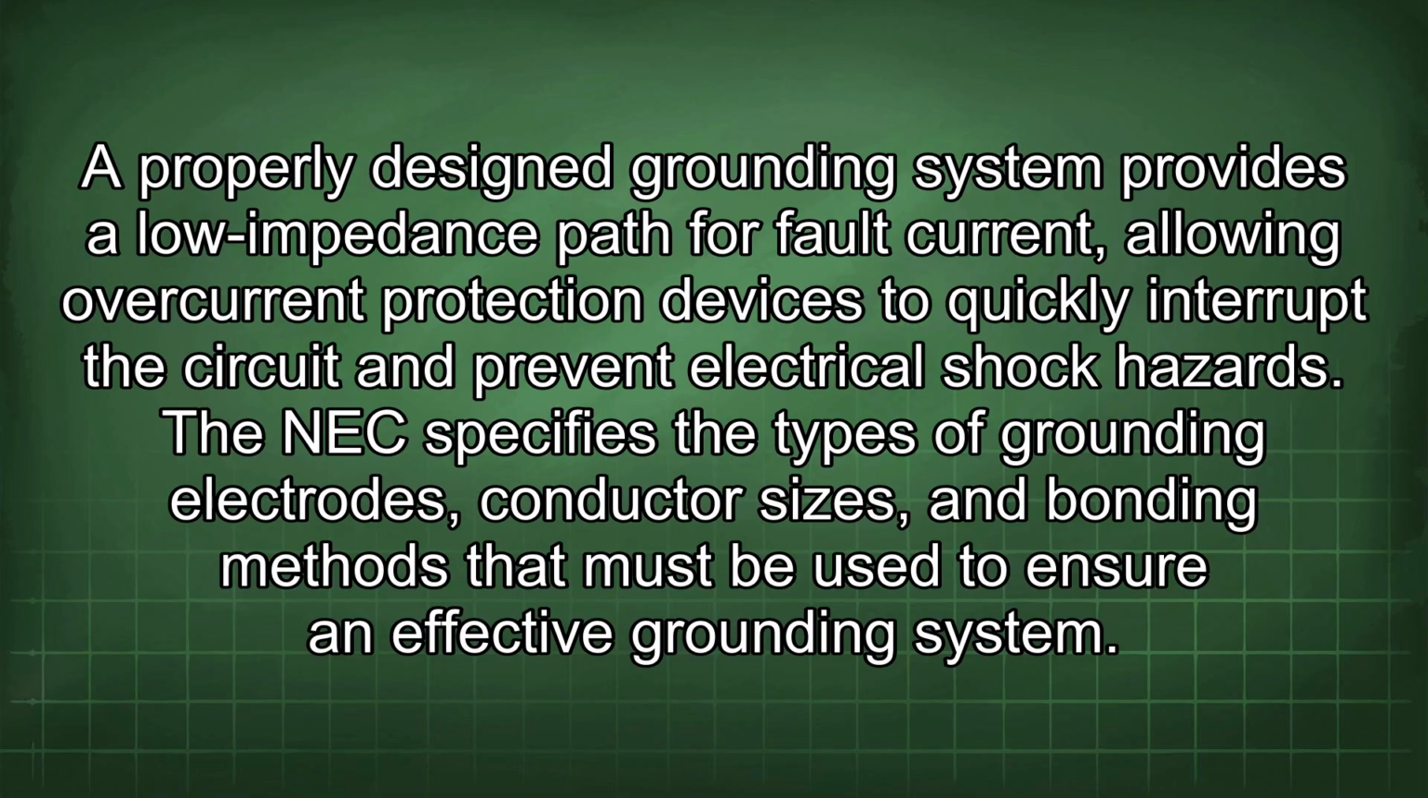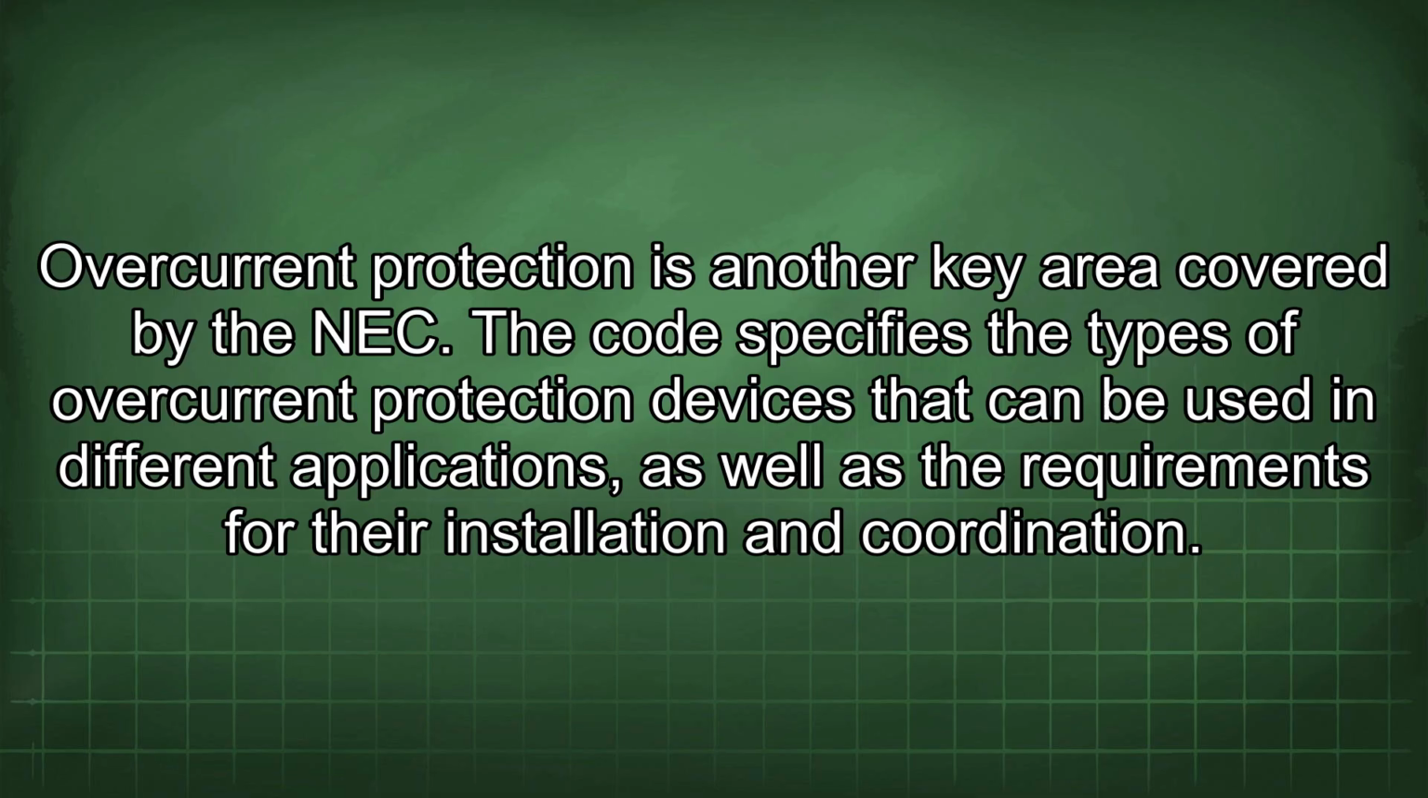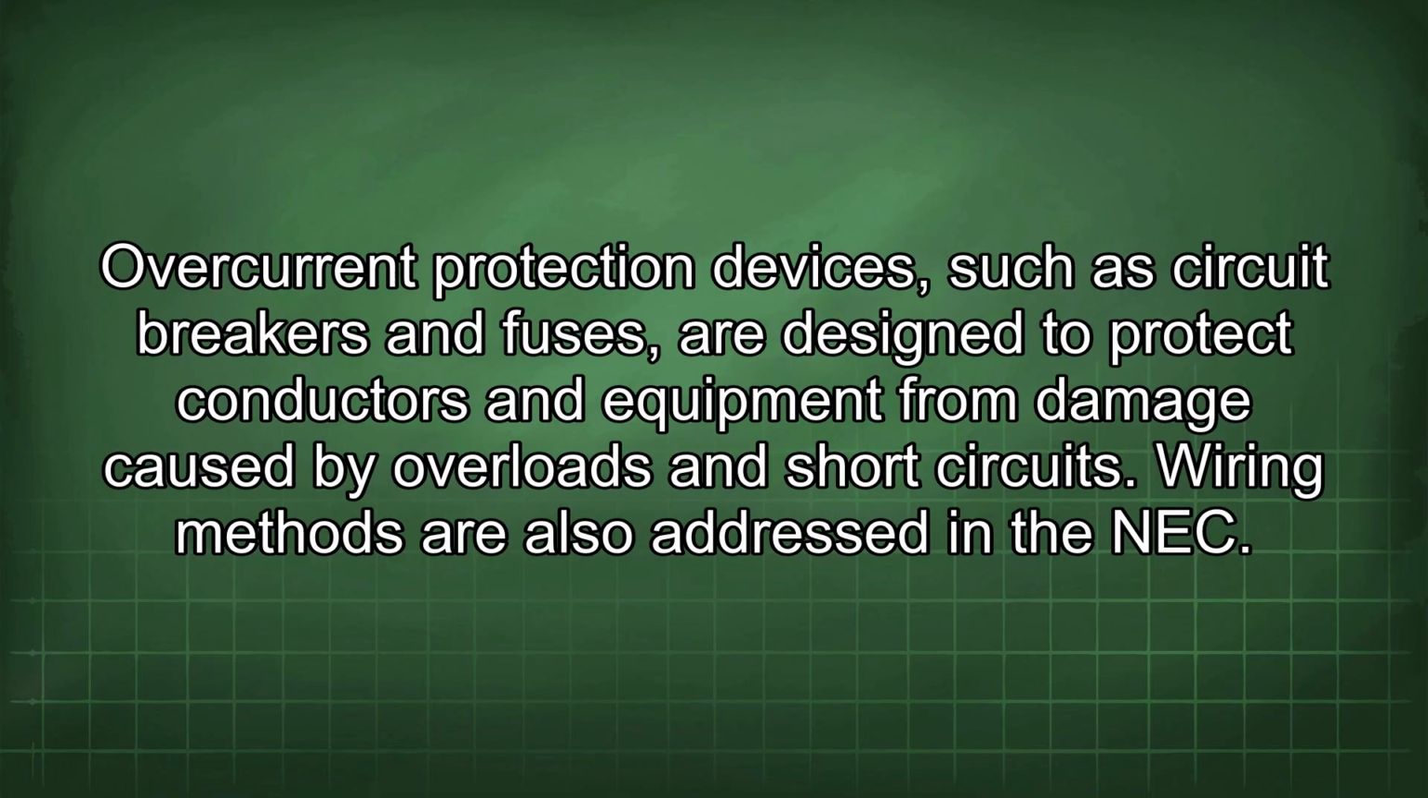effective grounding system. Overcurrent protection is another key area covered by the NEC. The code specifies the types of overcurrent protection devices that can be used in different applications, as well as the requirements for their installation and coordination. Overcurrent protection devices, such as circuit breakers and fuses, are designed to protect conductors and equipment from damage caused by overloads and short circuits.